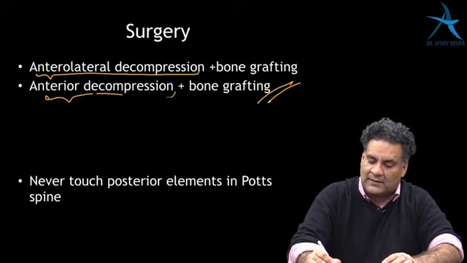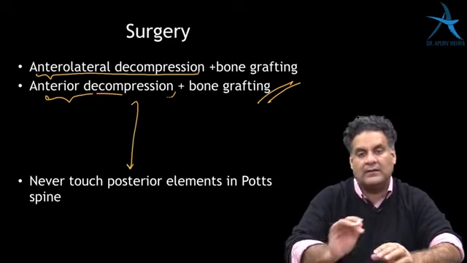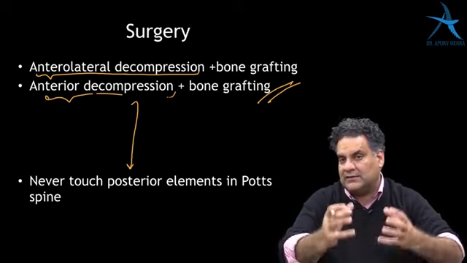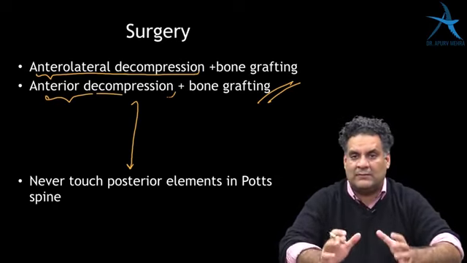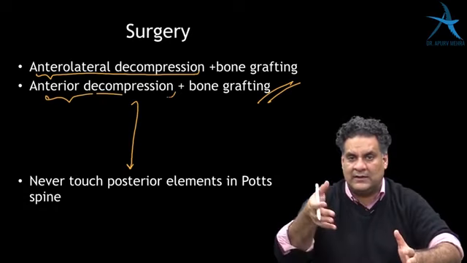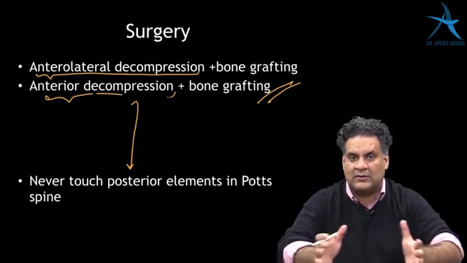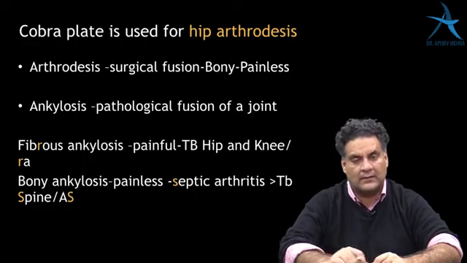Remember, whenever you are operating, you want to decompress through the anterior side because the disease is anterior. So in TB spine, never touch the posterior element because disease will destroy anteriorly. If you destroy the posterior, there will be gross instability all around.